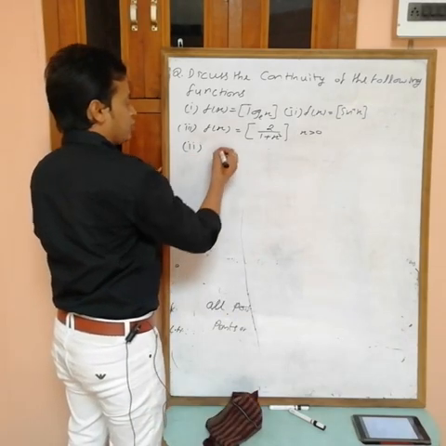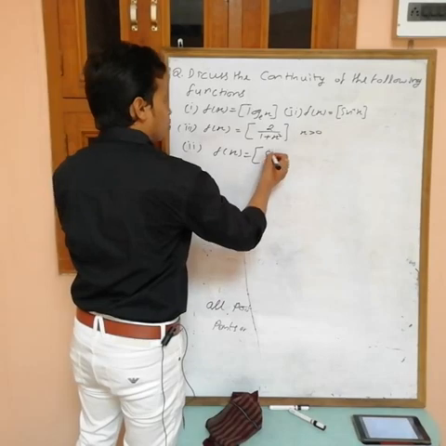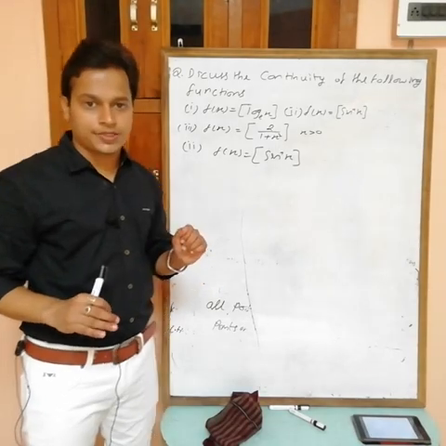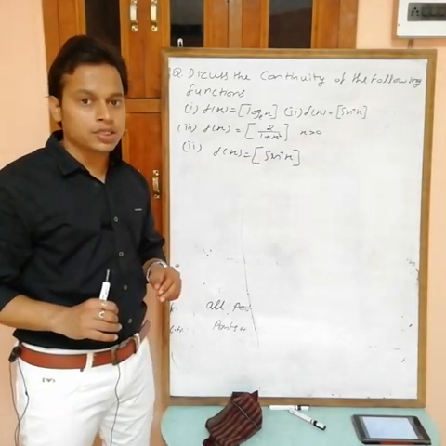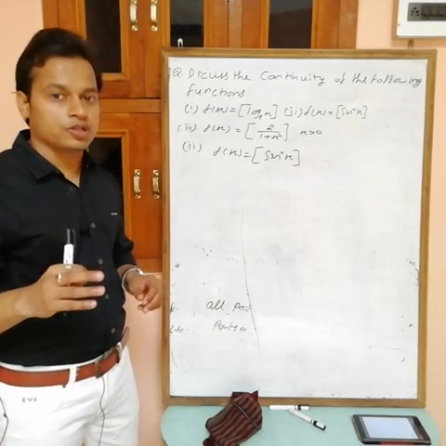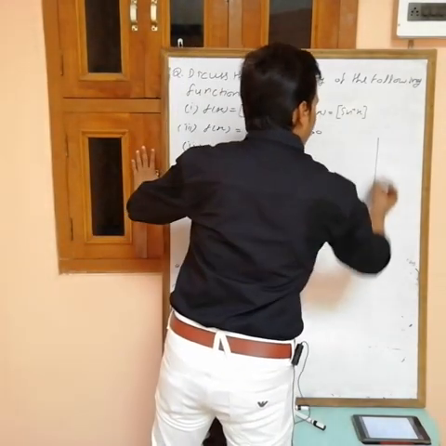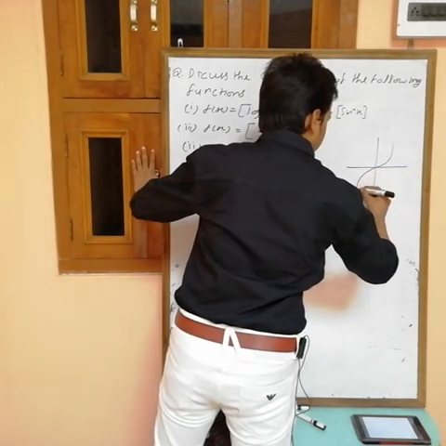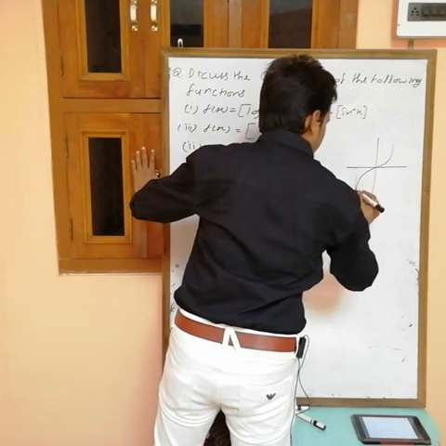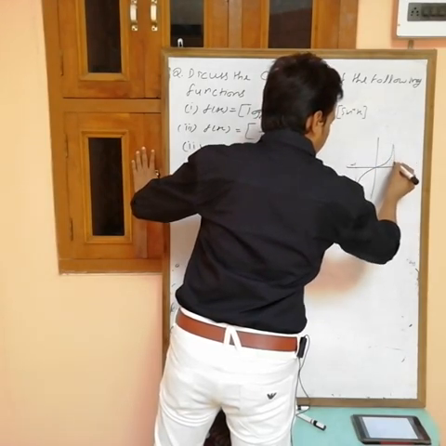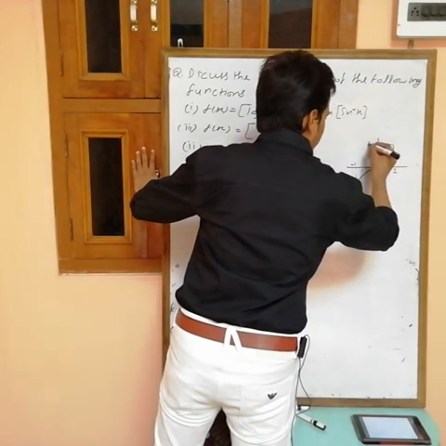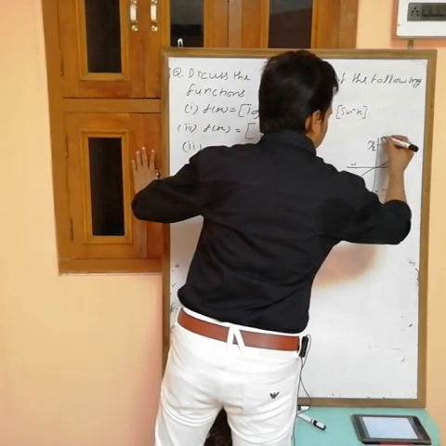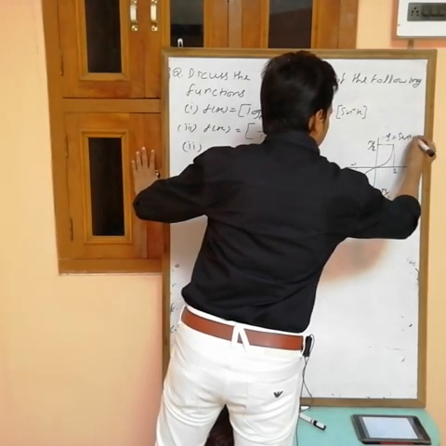Second, f(x) is equal to greatest integer of sine inverse x. Sine inverse x is continuous but increasing function. This is also monotonic. This is the graph of sine inverse x, from -1 to +1. At +1, value of this one is equal to pi by 2, and at minus 1 value is equal to minus pi by 2. This is the graph of y equals sine inverse x.